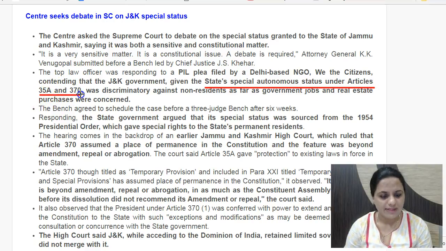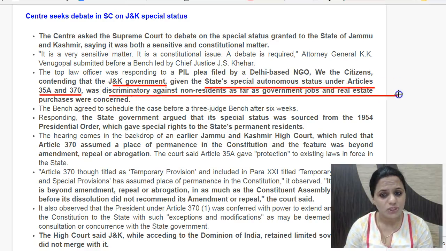So Article 35A and 370 confer this special status to Jammu and Kashmir government, and the petition says that this is discriminatory against non-residents as far as government jobs and real estate, buying of property is concerned in Jammu and Kashmir.